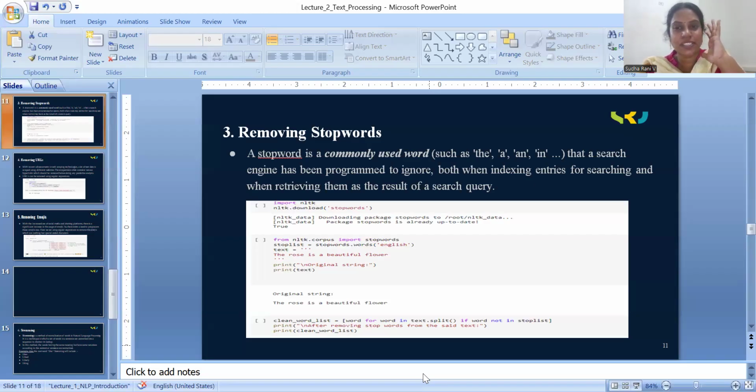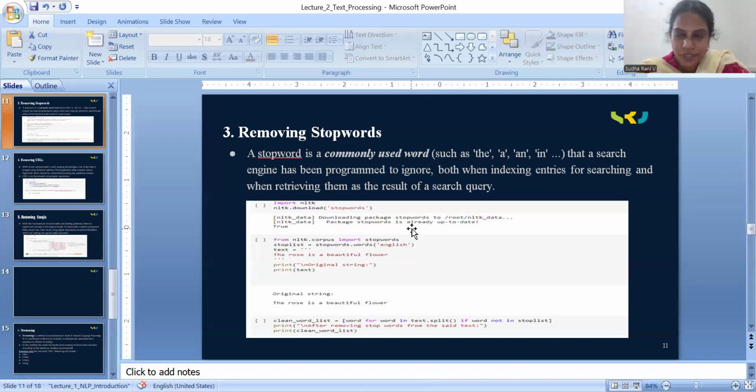So the difference is very clear with the stop words and after removal of stop words. After removal of stop words, it is just like the direct query where you used to get the information clearly. So that is what removal of stop words is.